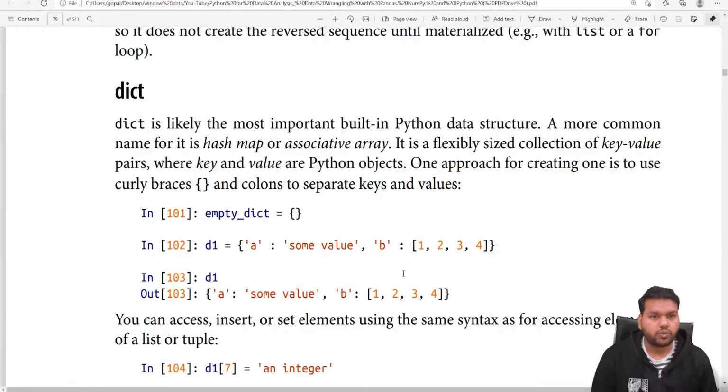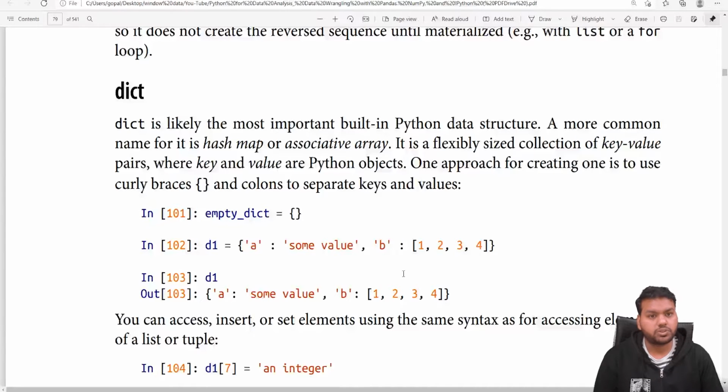In today's video we are going to discuss the most important and the most powerful data structure in Python, that is the dictionary. The dictionary is used in many kinds of data analysis to convert your raw data into a structured format. In the real world, we mostly use the dictionary.